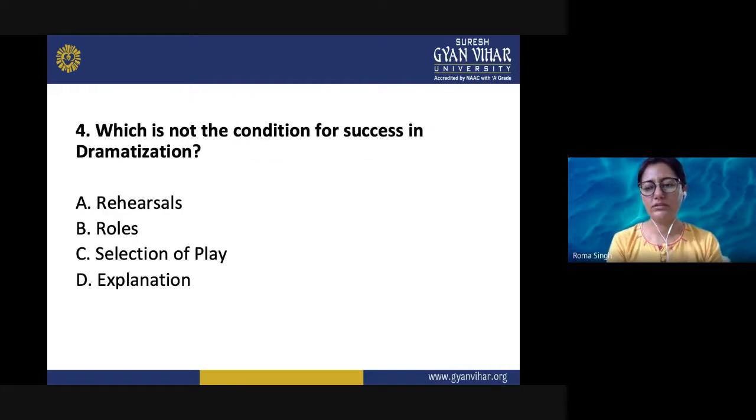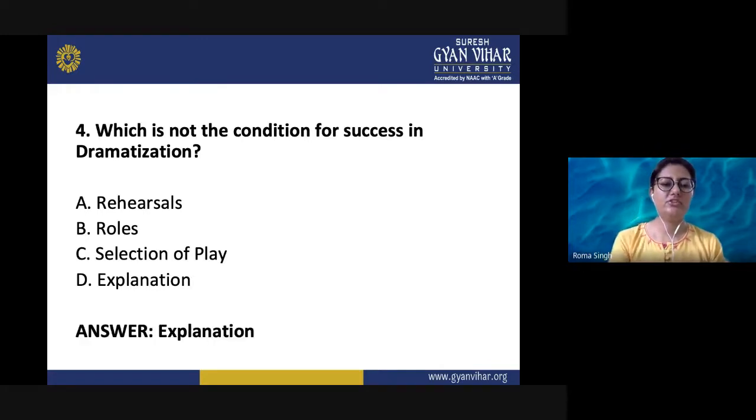Question number 4 is which is not the condition for success in dramatization? So there were certain conditions which need to be followed if we want an effective dramatization. And the options are rehearsals, roles, selection of play, or explanation. So the first three options are correct, and these are the conditions which need to be followed for the successful enactment of dramatization. And explanation does not play any role there. So the success story begins with the first three options.